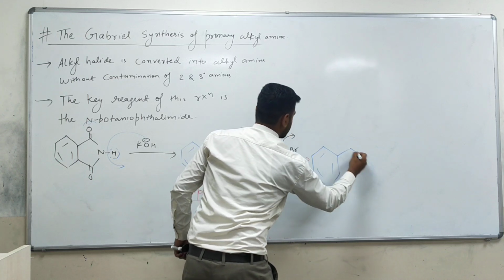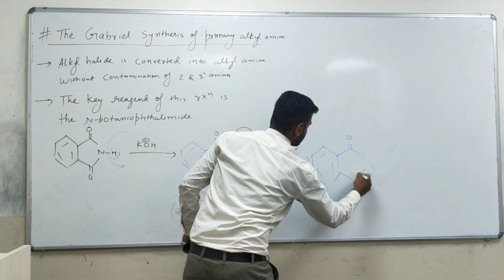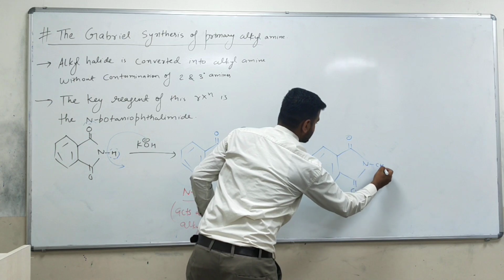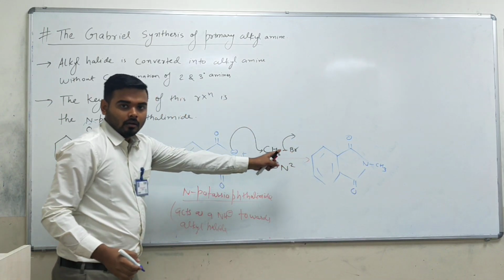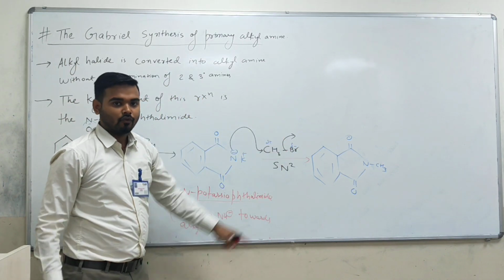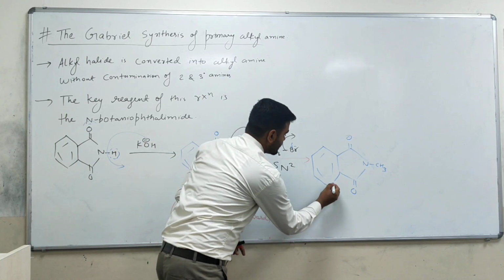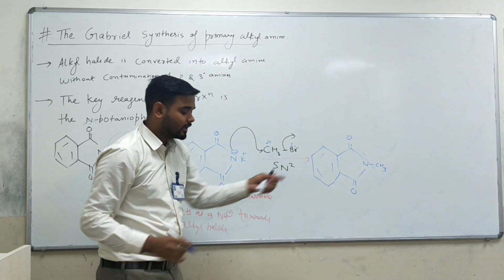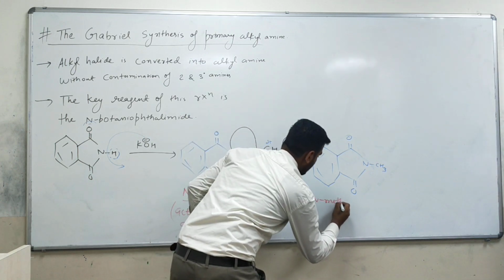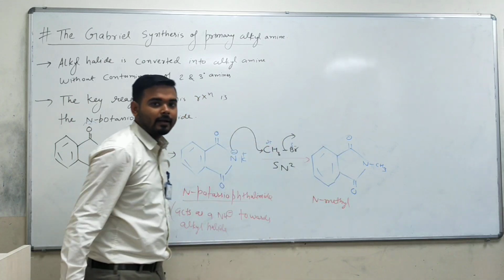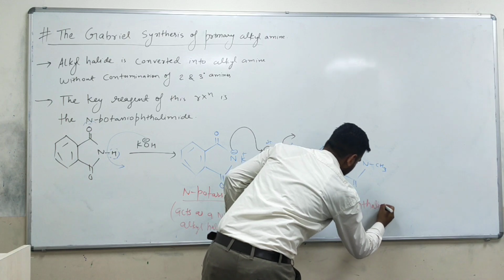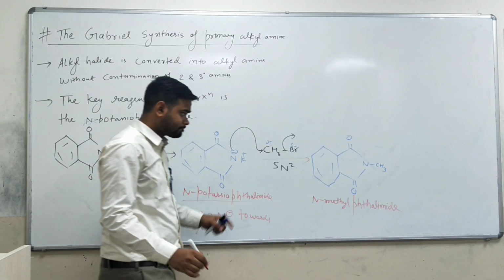You will see very carefully, this one remains the same, and from this nitrogen your CH3 is going to attach, and this K plus and Br minus, if you see here, delta positive and delta negative, so K plus and Br minus, KBr will form. Till now you have formed this one. Okay, this is called N-methyl, very important again, N-methyl, and again this structure is your phthalimide, so you will call it N-methyl phthalimide. N-methyl phthalimide.